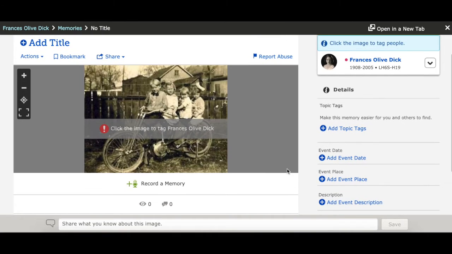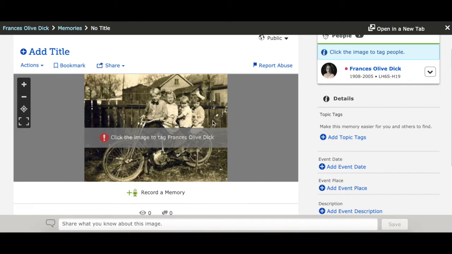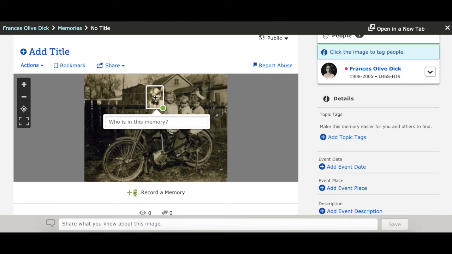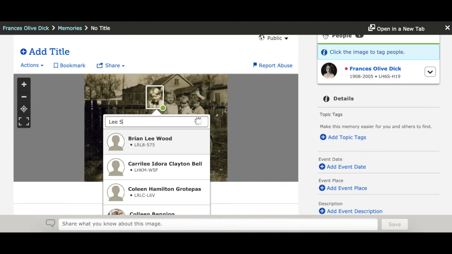So this photo also has Frances in it. She's this little one on the back with the dog on her lap. So I want to tag her. And then we'll need to add these other three. These are her cousins. And we'll type in their names